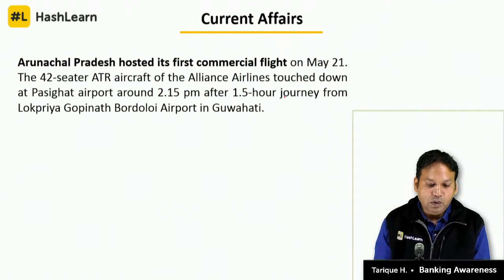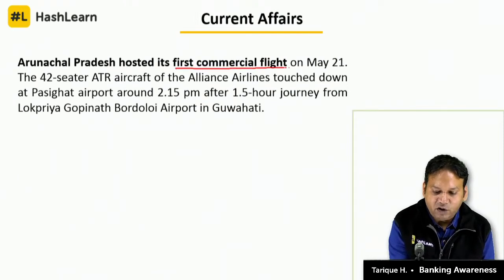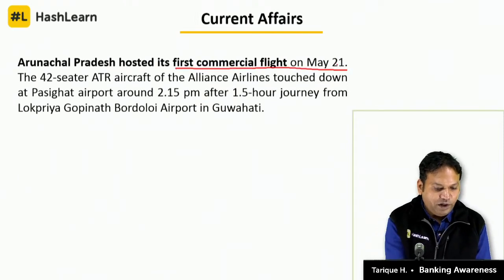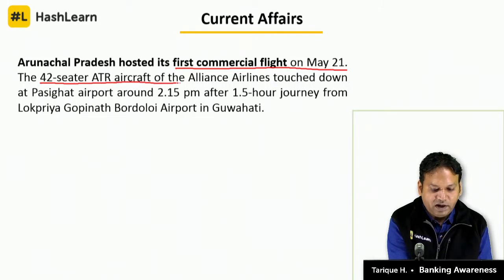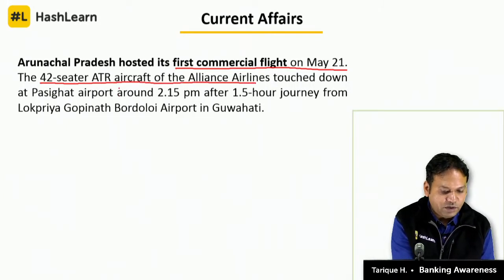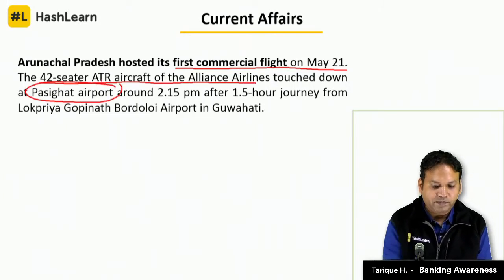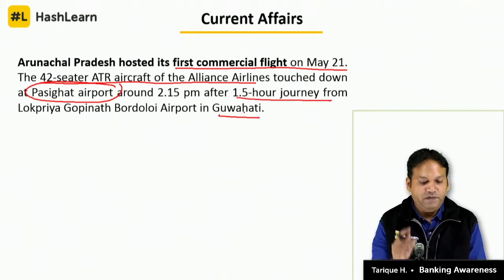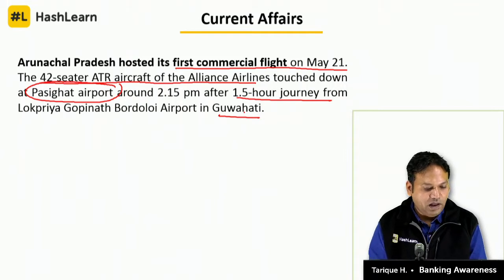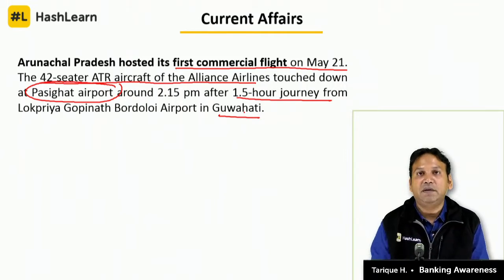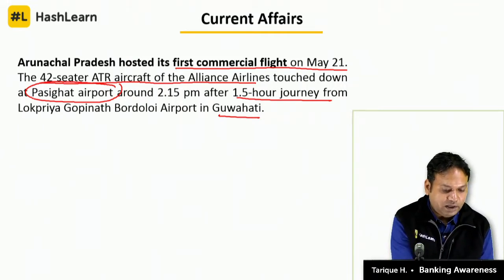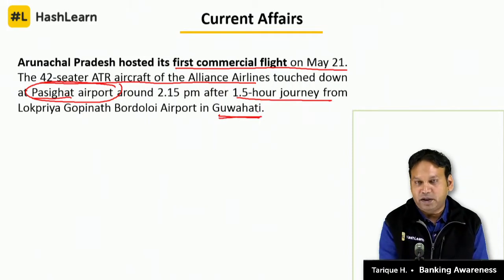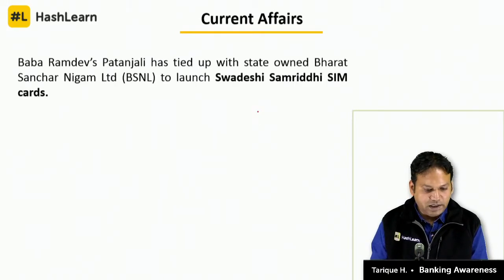Arunachal Pradesh hosted its first commercial flight on May 21. The 42-seater ATR aircraft of Alliance Airlines touched down at which airport? Pasighat Airport after a 1.5-hour journey from Guwahati. So, the first commercial aircraft of Arunachal Pradesh this year on May 21, and which airport? Pasighat Airport. From where? From Guwahati. Okay. Next question.